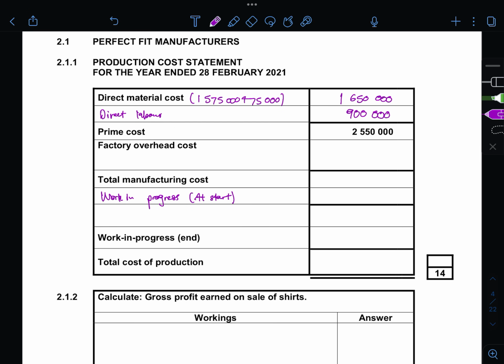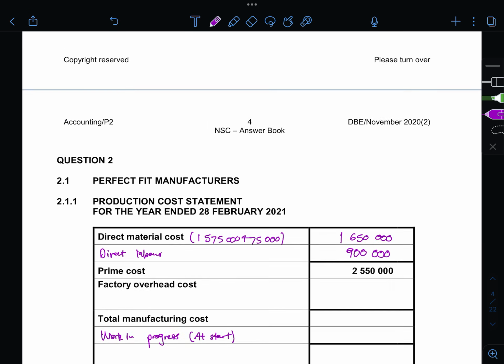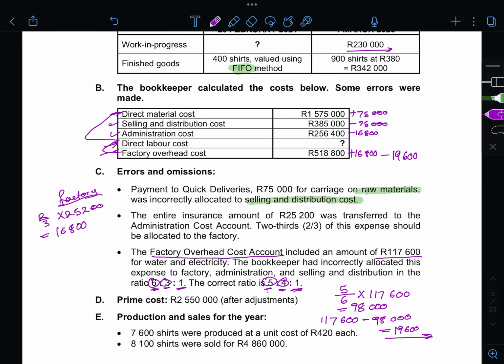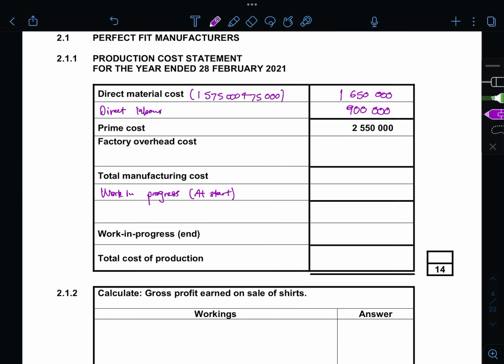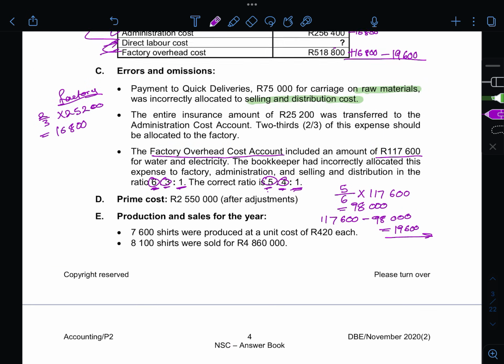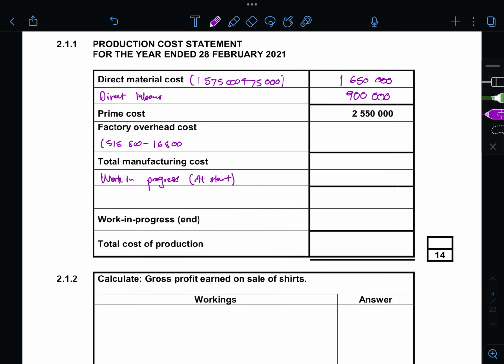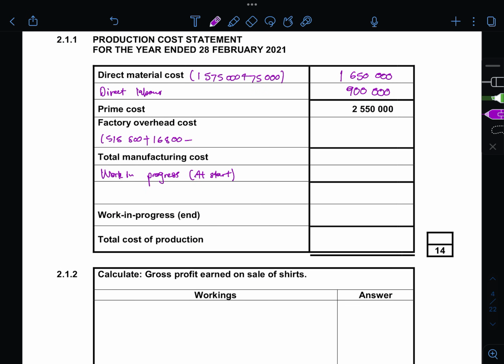All right. Now your factory overhead cost, you have already done what you need to do, and then you just take these numbers and plug them down there. So it's 518,800, to show your calculations, plus 16,800 and then minus 19,600, and that's your calculation.